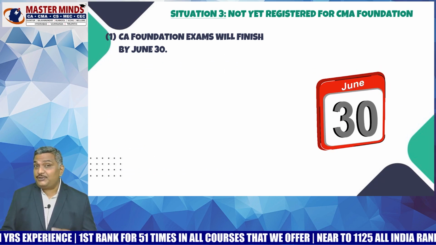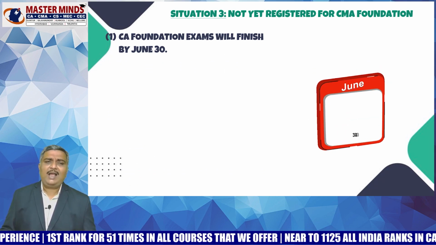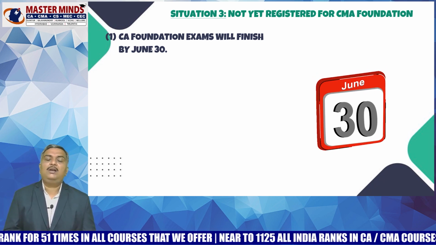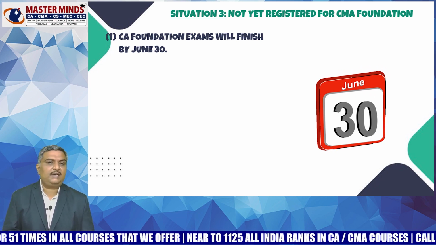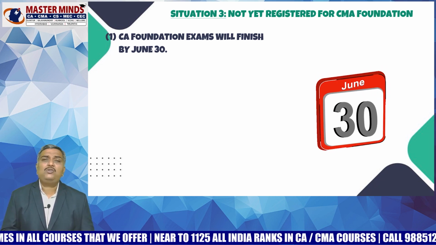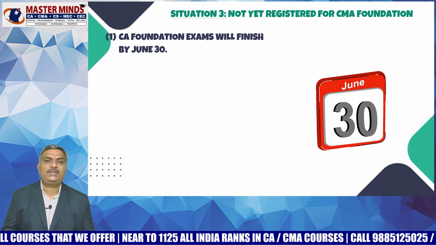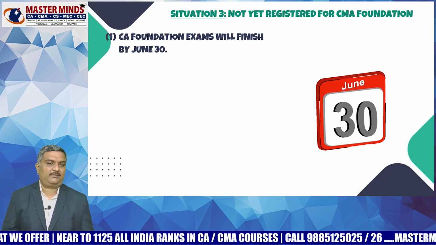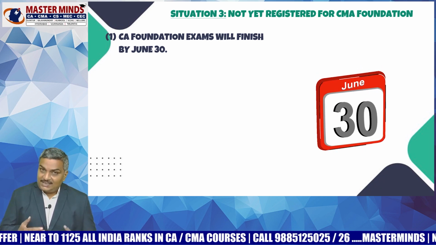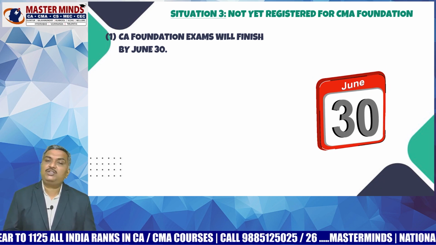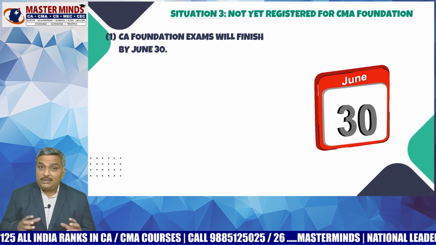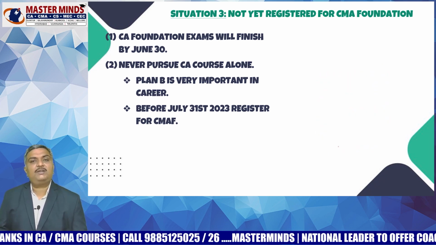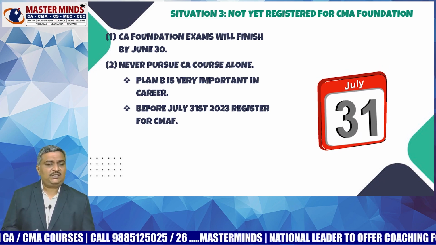And there is situation number 3. You may ask, sir, I have not yet registered for CMA Foundation. What should I do? Even then you can join the CA and CMA Inter integrated program, because it is not at all a wise thing to pursue CA alone. It is always a better idea to pursue CA and CMA courses together. Now, as CA Foundation examinations will finish by June 30, you need to just register yourself for CMA Foundation by July 31st.